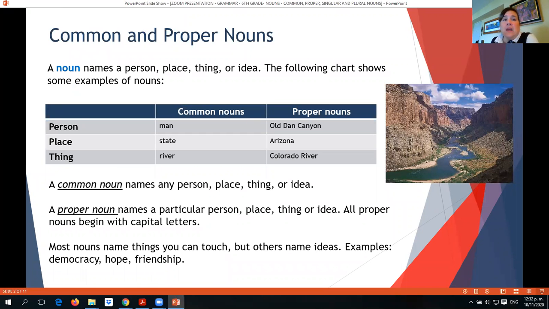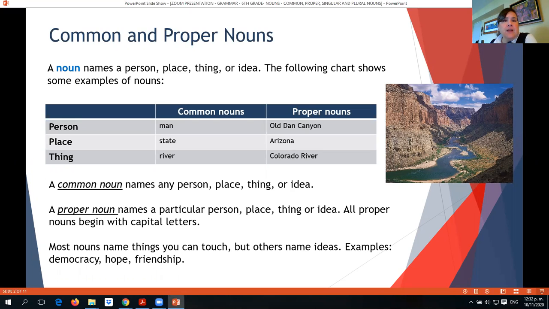First of all, a noun is a word that names a person, a place, a thing or an idea. The following chart shows some examples. For a person, a common noun would be man and a proper noun would be Old Dan Canyon. For a place, a common noun would be state, and a proper noun would be Arizona.